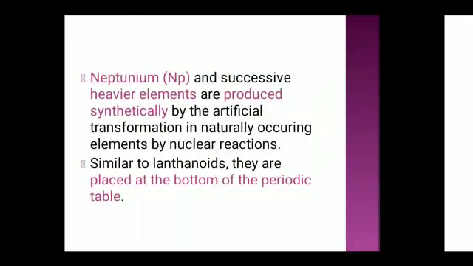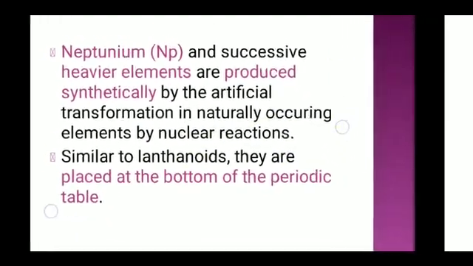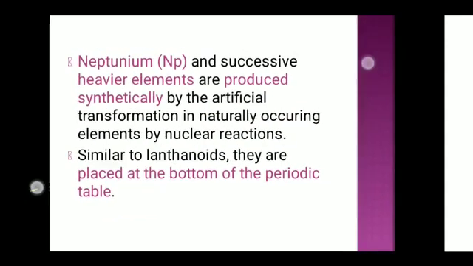Neptunium, Np, and successive heavier elements are produced synthetically by the artificial transformation of naturally occurring elements by nuclear reactions. Similar to lanthanoids, the actinoids are placed at the bottom of the periodic table. I hope you remember the slide, the periodic table, where I mentioned the f block elements.